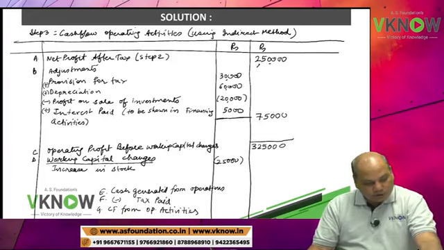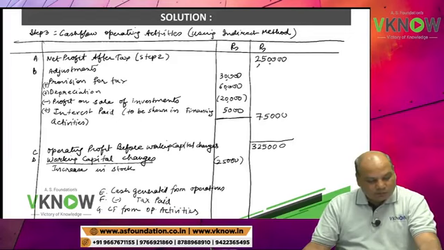And then there is one trade payable also. Trade payable on 31st March 18 was 50,000. 31st March 19 was 35,000. Point number 9 in the question.